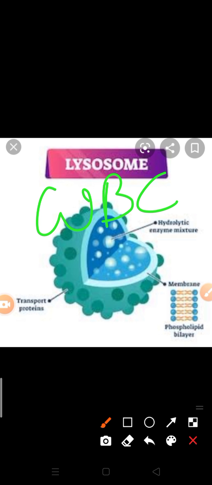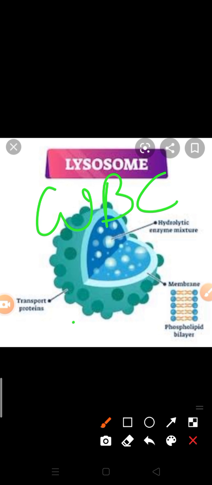Phagocytic cells, as I told you, have more lysosomes. In osteoclasts also the number of lysosomes is more, because these are related with our bones, how mature bones are formed. It is based on osteoclastic cells, and in these types of cells lysosomes are present in more number.